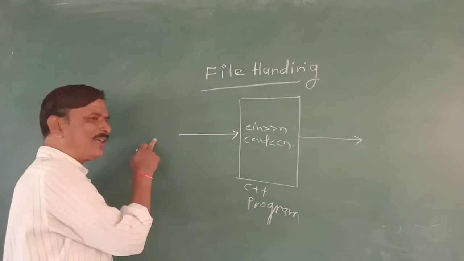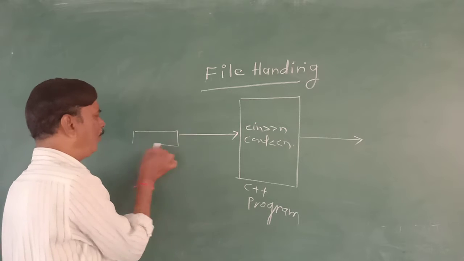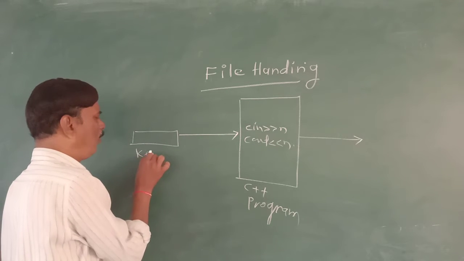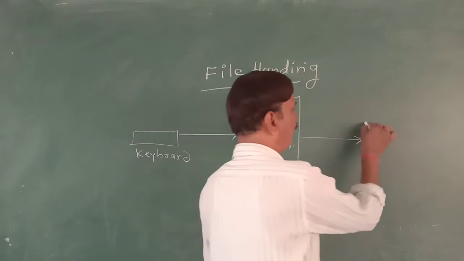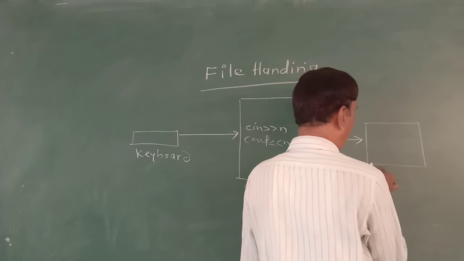So who will provide the data? That is the keyboard. And where will the output display? It will display on the monitor.